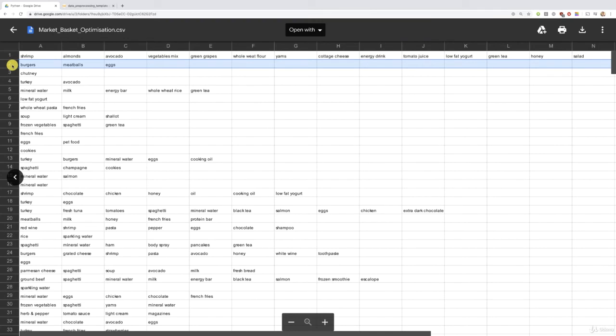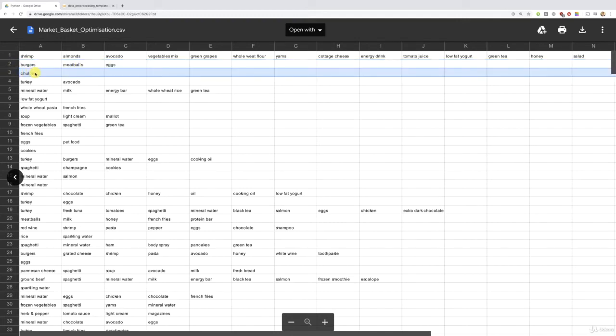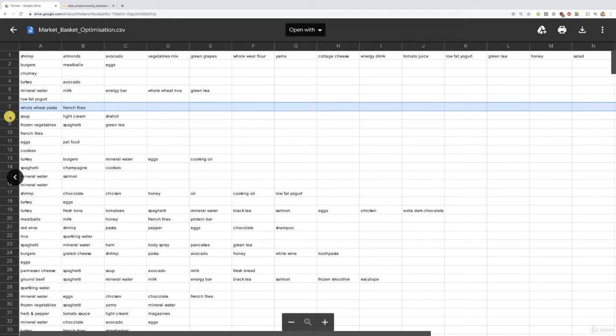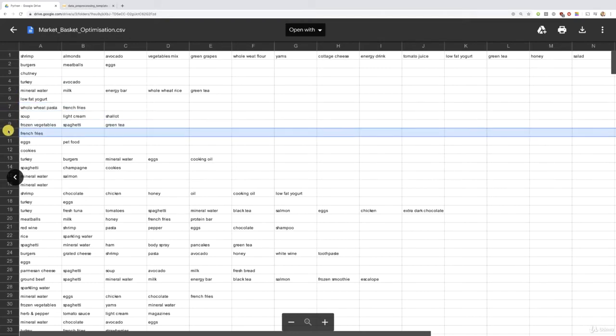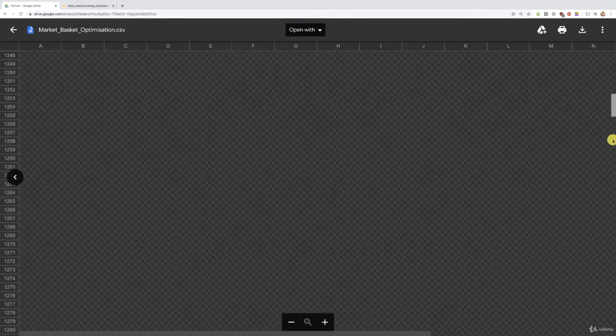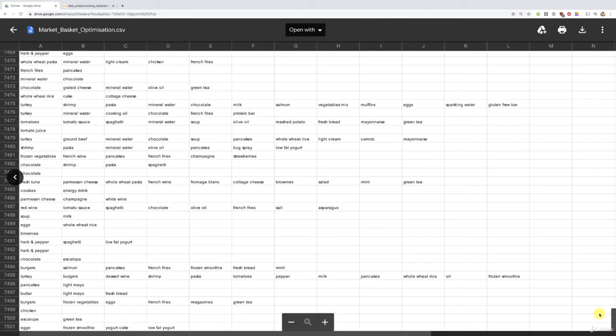All right. Then this transaction corresponds to a customer who bought in one same basket some burgers, meatballs, and eggs. This customer just bought chutney. This fourth customer bought turkey, avocado, etc. Right? So all these transactions correspond to different customers. And there are actually many of them. There are actually 7,500, if we scroll down up to the end. Yes, 7,500. And these 7,500 transactions were collected during the whole week.